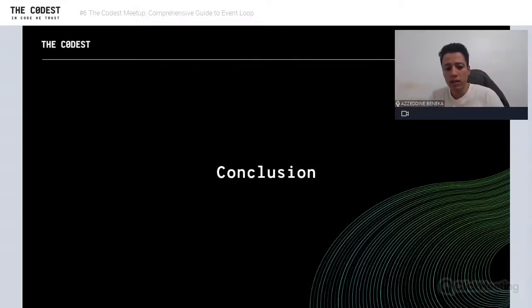So to sum up the conclusion, I would say we have to write code that works with our event loop and not against it, to prevent performance bottlenecks in our application. It's very important to understand the event loop, so we can read the program and do many things like that. So thank you.